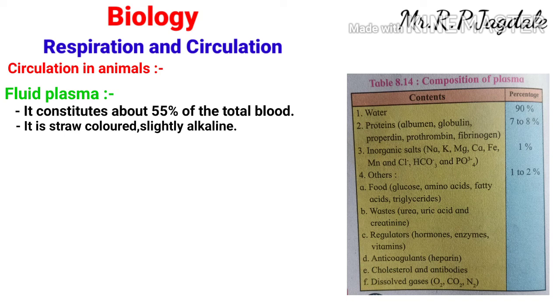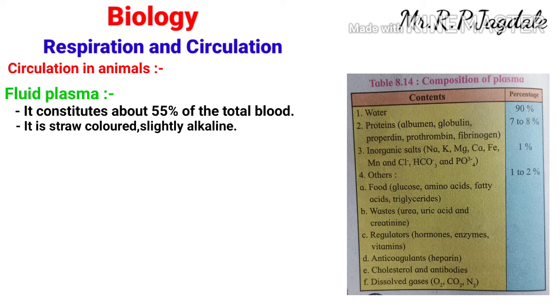Different types of proteins are there in the plasma, like albumin, globulin, prothrombin, fibrinogen. All the proteins are included in the plasma. These are 7 to 8% of the total volume of the plasma.